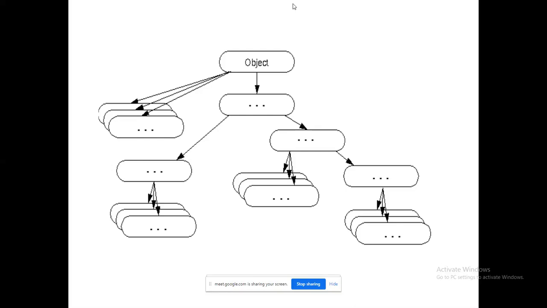Even in Java, we could use the term like this: object is the superclass for all the available built-in and user-defined classes in Java. Instead of using the term base class, I am using superclass, because that is the terminology you have to use in Java. In C++, we use base class; here we have to use superclass. In C++, we use derived class; here we have to use the term subclass. That is the main difference here.